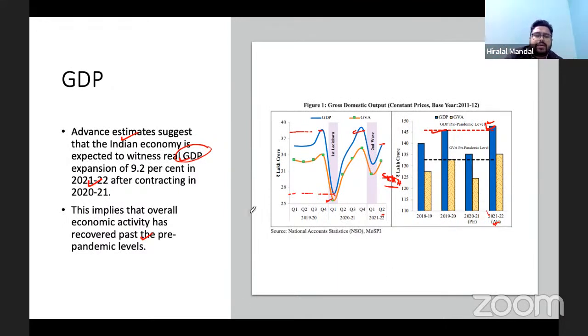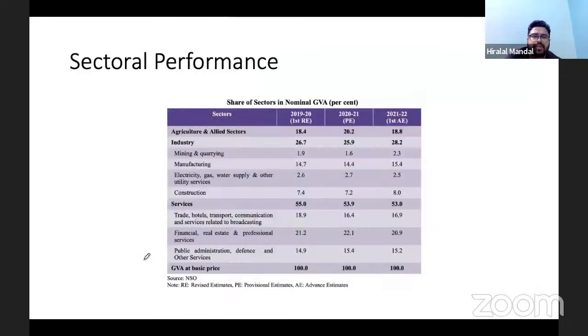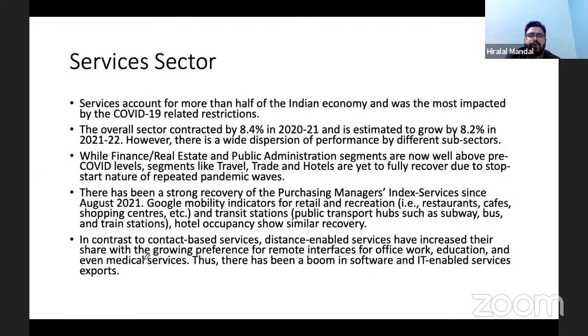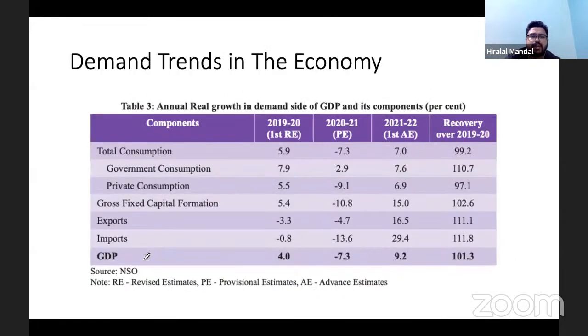What are the factors which helped us to improve? As part of the GDP, we have seen there are 4 components of GDP. So we have seen it is the demand side.